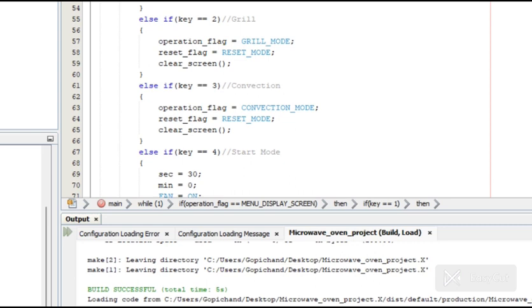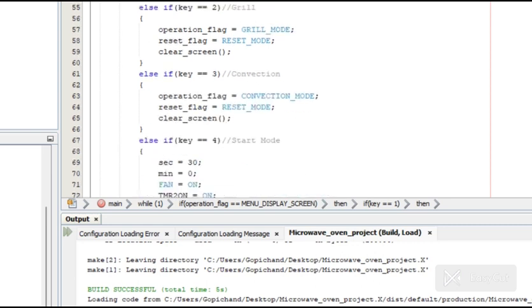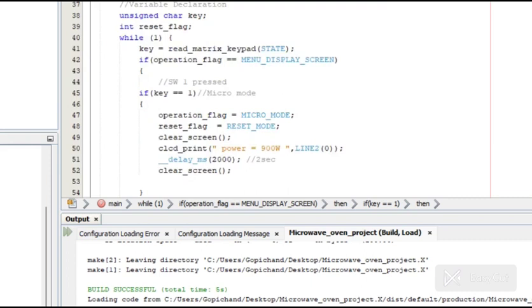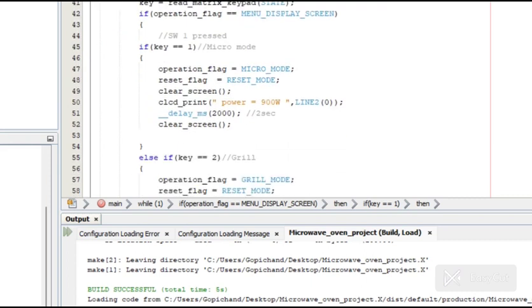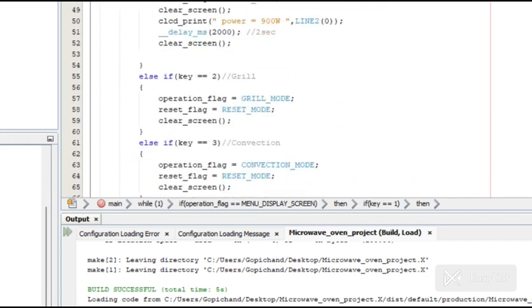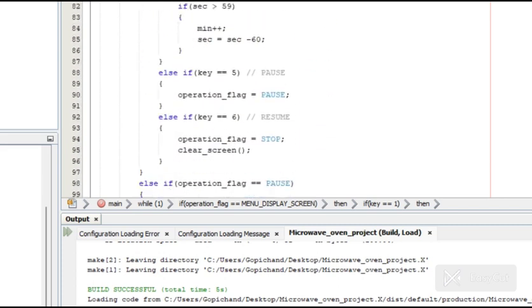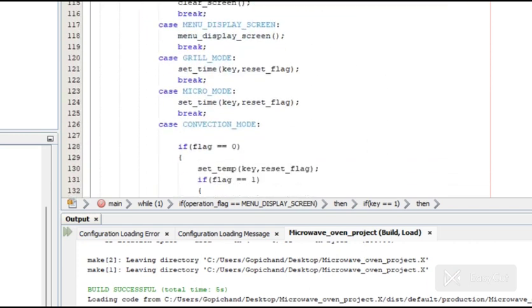For the start mode, the time is set as 30 seconds. For the micro mode and the grill mode, we can set the timer as we wish. This is the entire code.